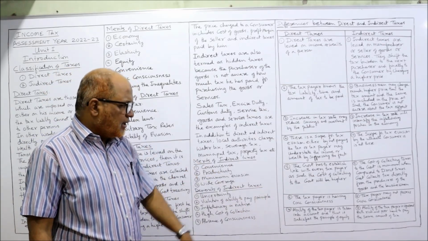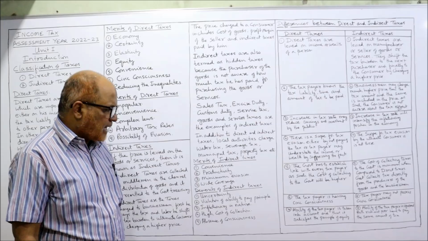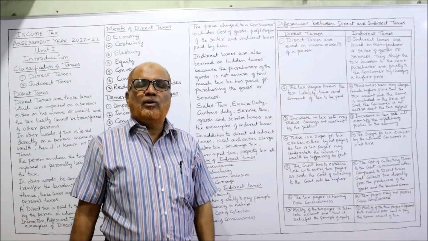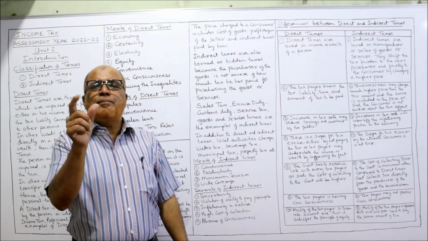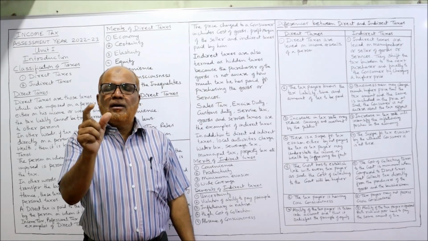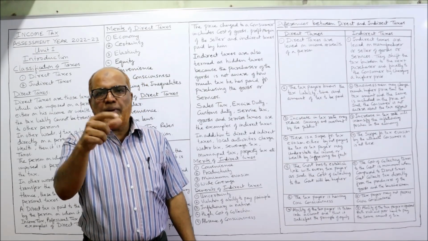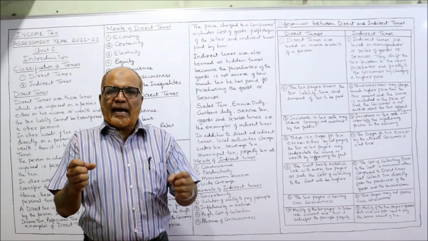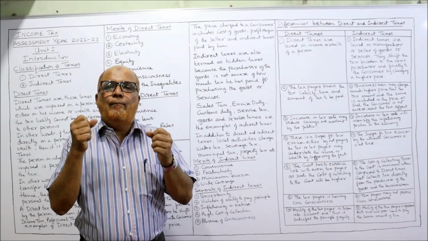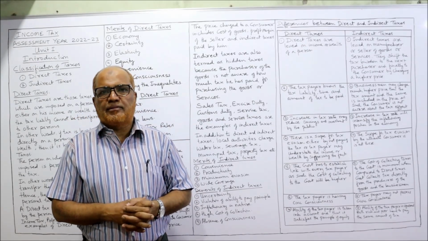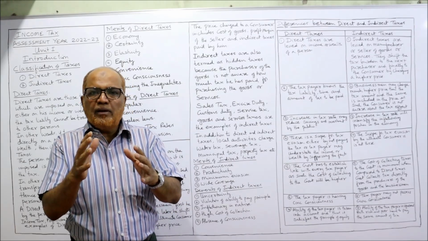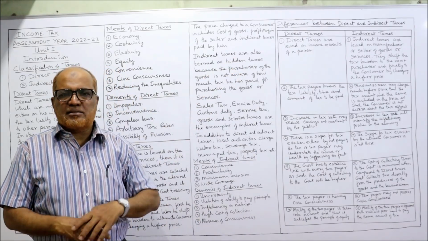Last one, the ability of the taxpayer is taken into account and thus satisfies the principle of equity. Just now I told you, the principle of equity says more taxes on rich people, less taxes on poor people. The taxes will be applied according to the ability of the person to pay the tax. So, this principle will be applied in case of direct taxes.